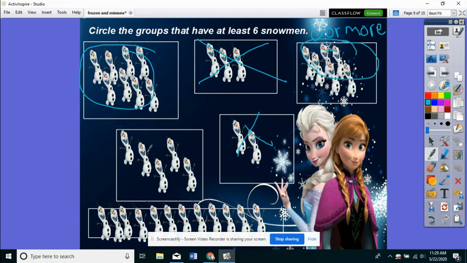This one has 1, 2, 3, 4, 5. That is less than 6, so it is not at least 6. This one definitely has more than 6. It has 1, 2, 3, 4, 5, 6, 7, 8, 9, 10, 11, 12. So that is at least 6. In fact, that's twice as many as 6. So remember, at least 6 snowmen would be 6 or more snowmen.